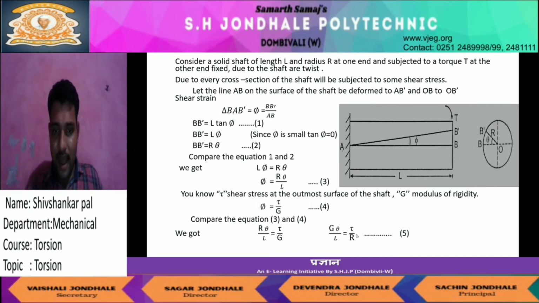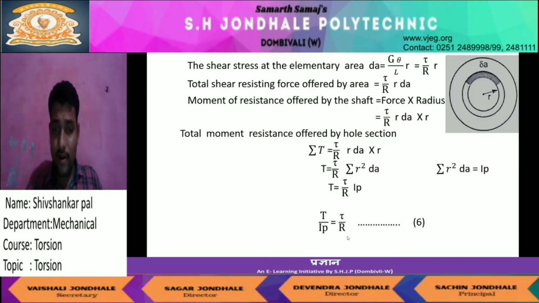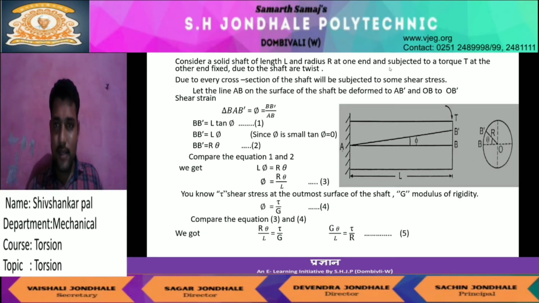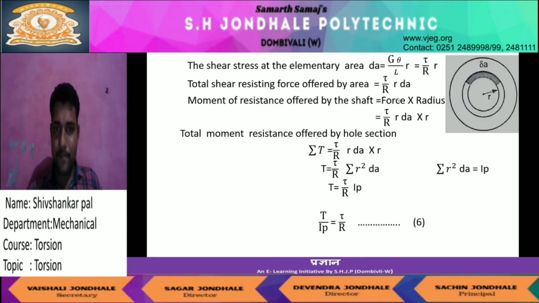This capital R changes to the small r. G theta by L is equal to tau by R, so I will write the value of G theta by L as tau by R into r. The total shear resisting force is stress into area.